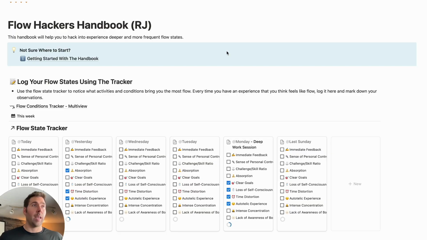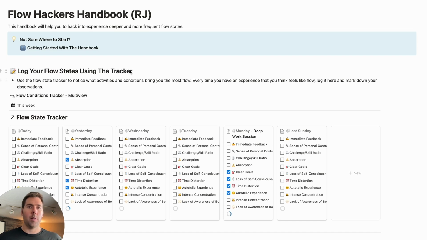So this fits in perfectly to understanding flow and what we can do to use technology to help us find more flow. And so we'll talk more about all the different parts of the Flow Hackers Handbook as we get into it. So what I want to show you is how to get started with it.